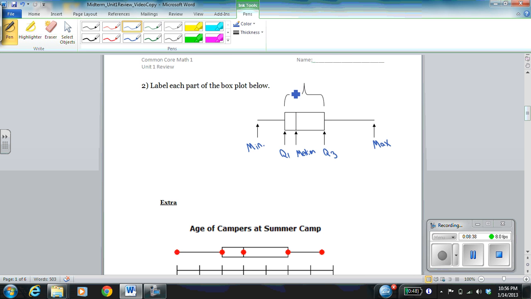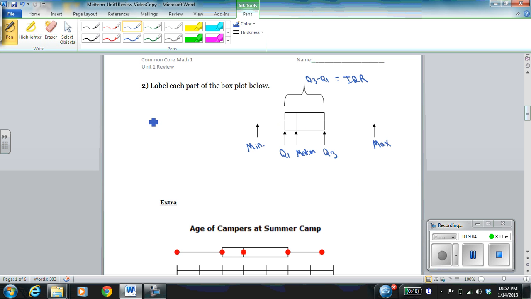Now notice this bracket here is looking at from Q1 up to Q3. That is, Q3 minus Q1 tells me this whole width of this box, and that's the IQR. So the width of your box in the box plot represents the IQR, the interquartile range of the set of data. Now another interesting thing to think about is it's called quartiles.